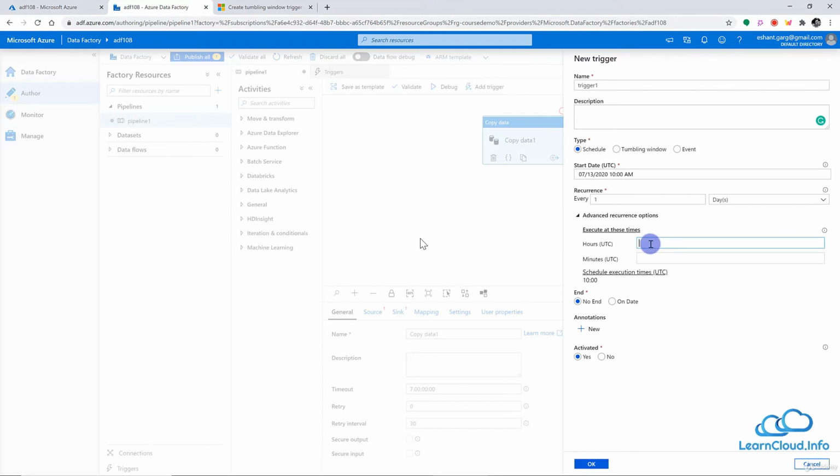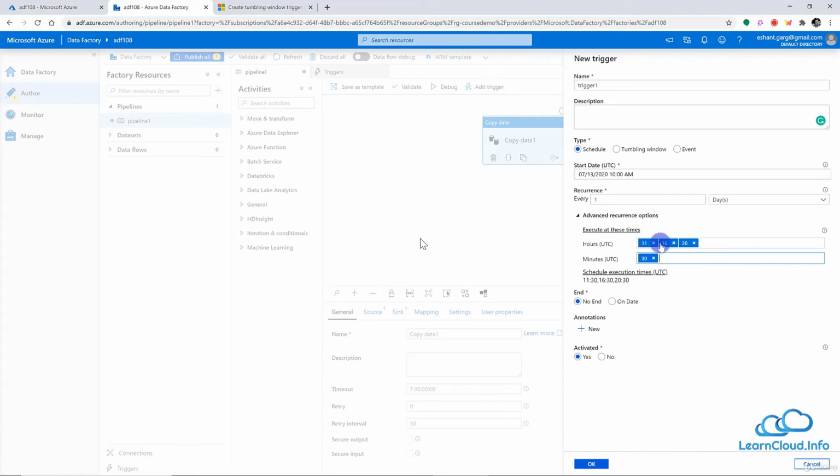So 11 a.m. Or you can say I want to run in the evening at 4 p.m., so that means 16, or maybe in the night once again at 8 p.m., so that is 20. And here you can also mention the minute. For example, if I say 30, then it will run at 11:30. You see the time here: 11:30, 16:30, and 20:30.